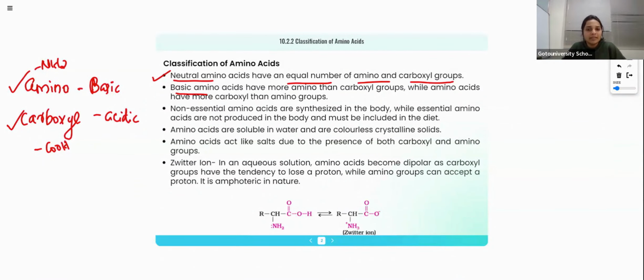More acidic groups will be there. Based on the number of groups, we can classify them into neutral, basic and acidic. That is the first classification. Next, based on the source, we can classify them into non-essential and essential amino acids.